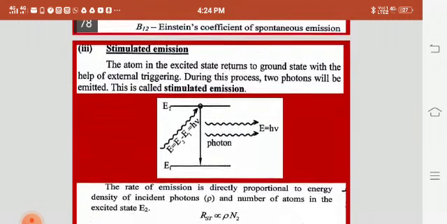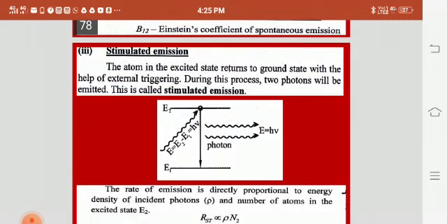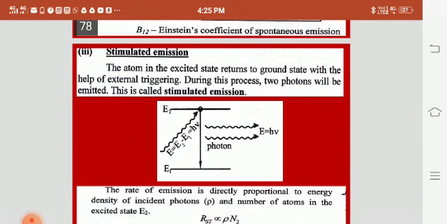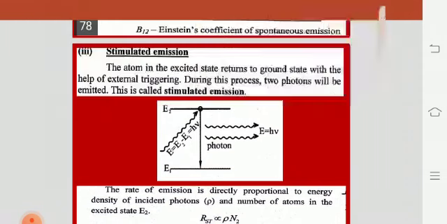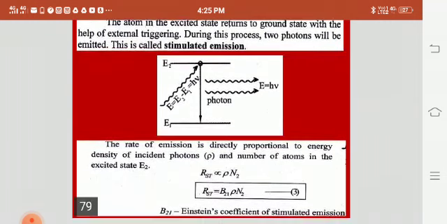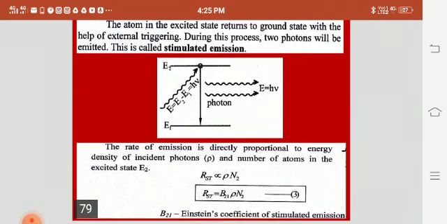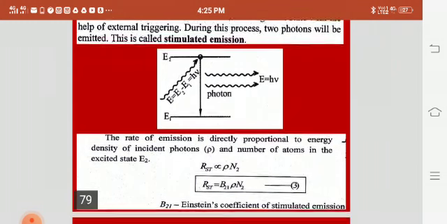Now we will move on to stimulated emission. The atom in the excited state returns to the ground state with the help of external triggering. This process is called stimulated emission. In this image we can see the electrons absorb some amount of energy, that is h nu, and are stimulated from the higher energy level to the lower energy level, and this is directly proportional to density and number of atoms in the excited state. So R stimulated is equal to B21 rho N2, where B21 is Einstein's coefficient of stimulated emission.